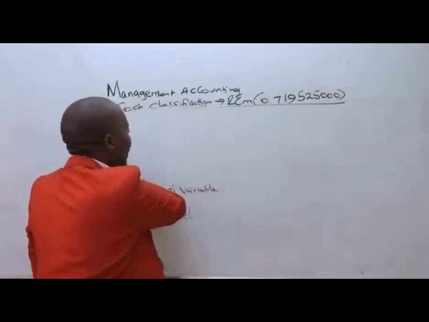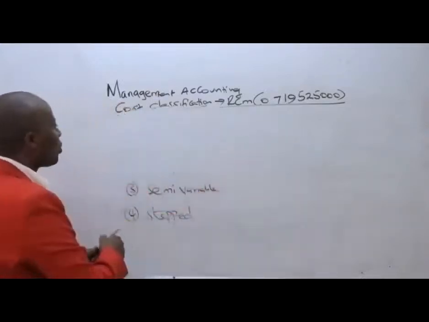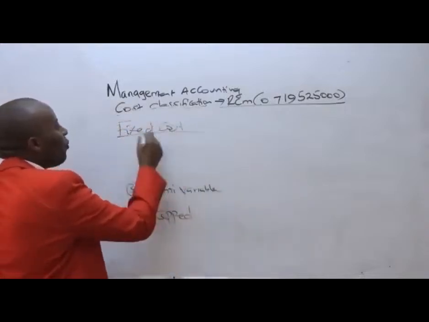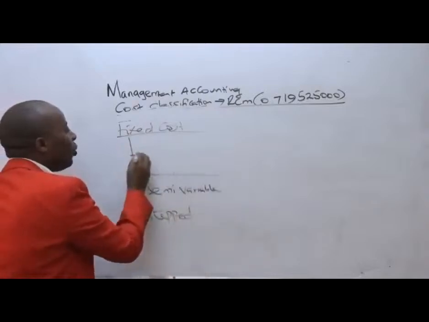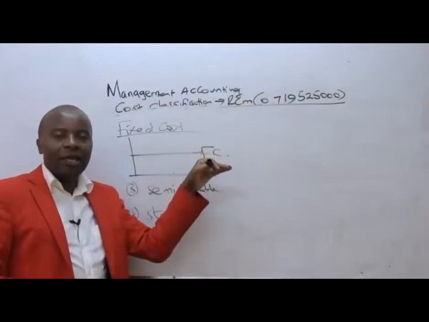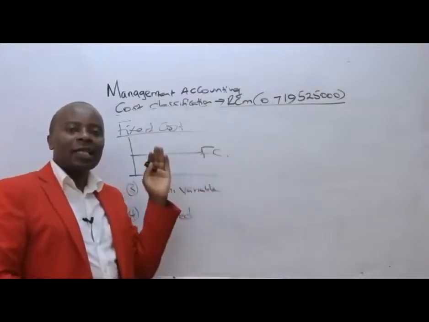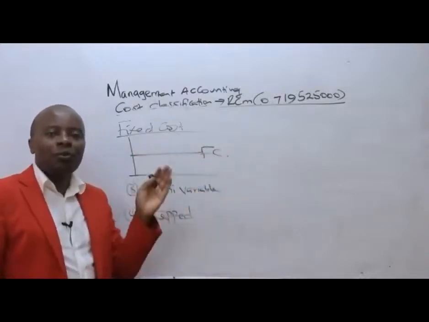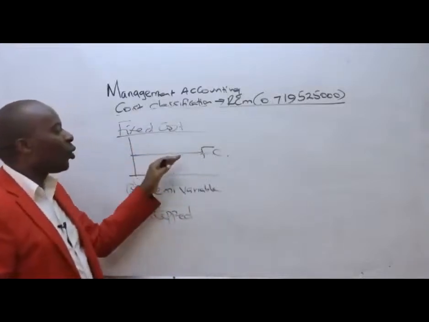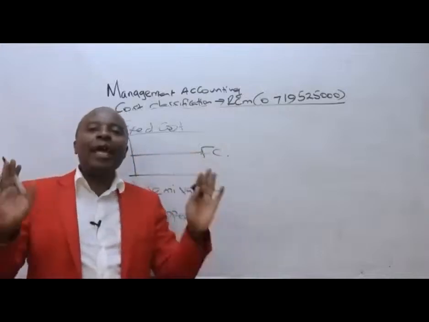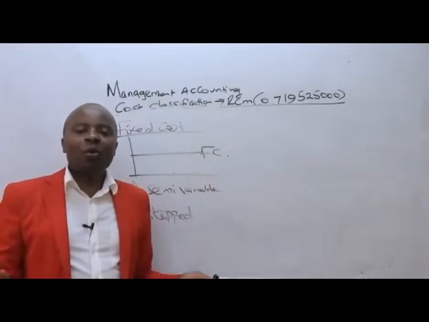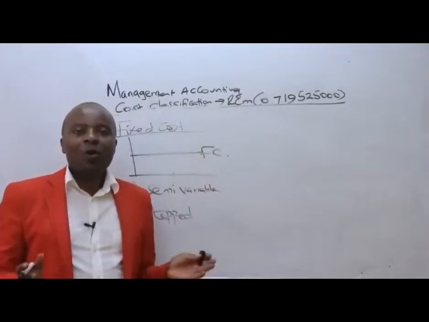From there, ladies and gentlemen, we have the fixed cost. So fixed cost, ladies and gentlemen, as the name suggests, they behave in a funny way. For fixed cost, we'll always have our fixed cost being constant, regardless of the output. It doesn't matter how many units you produce. Fixed cost will always remain the same. For example, rent. It doesn't matter how many students we put in this room. Rent will always be fixed.